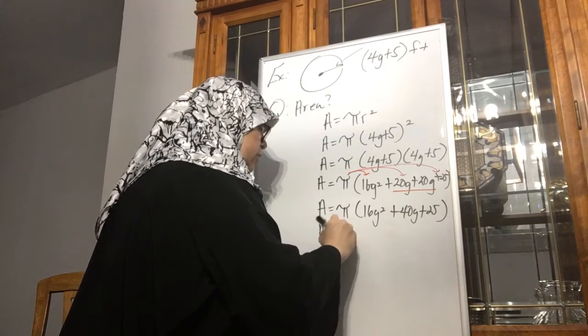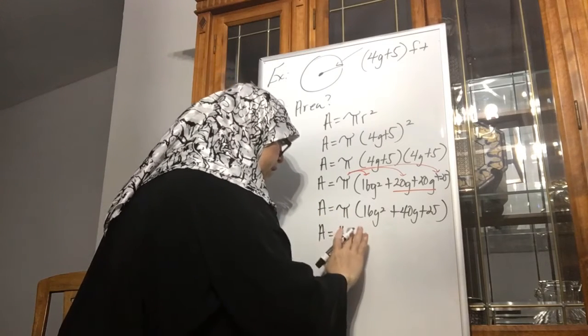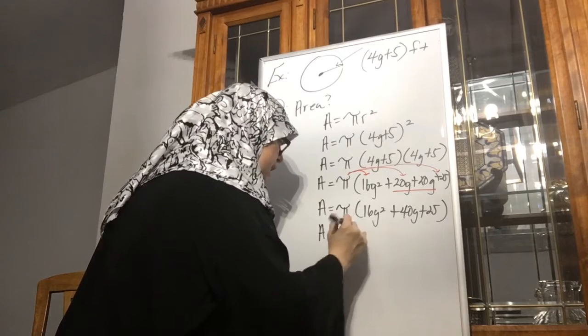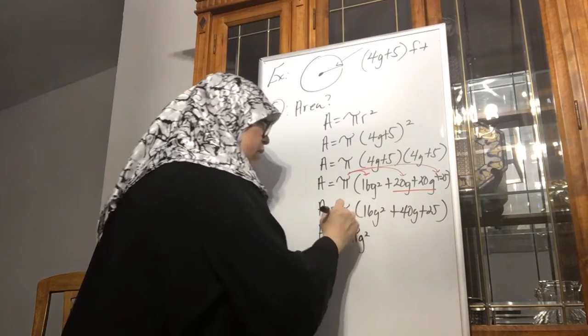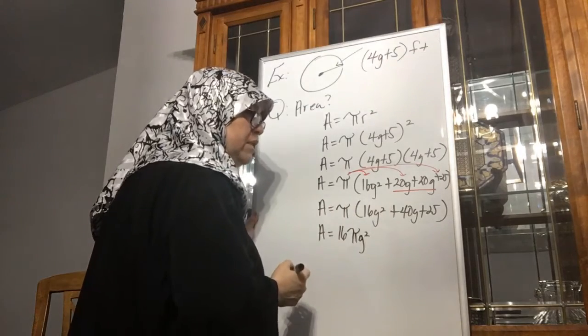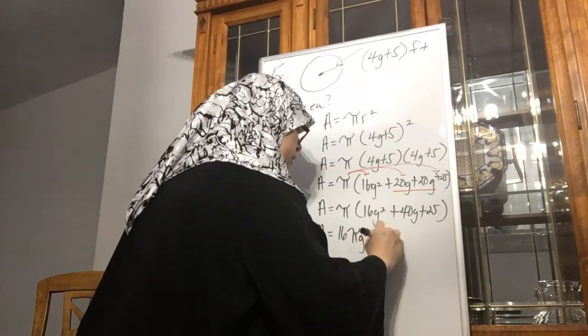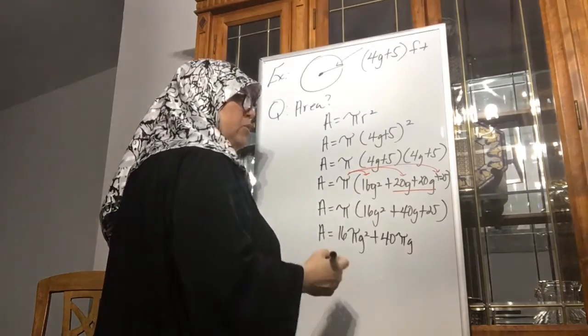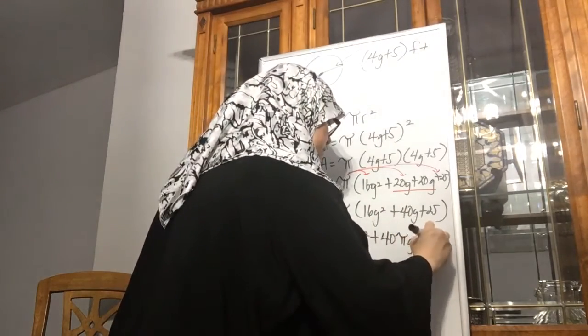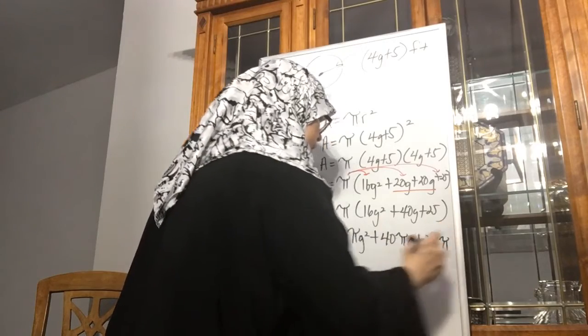Area is equal to 16 pi g squared, and then pi times a positive 40g plus 40 pi g, and then pi times 25 plus 25 pi.